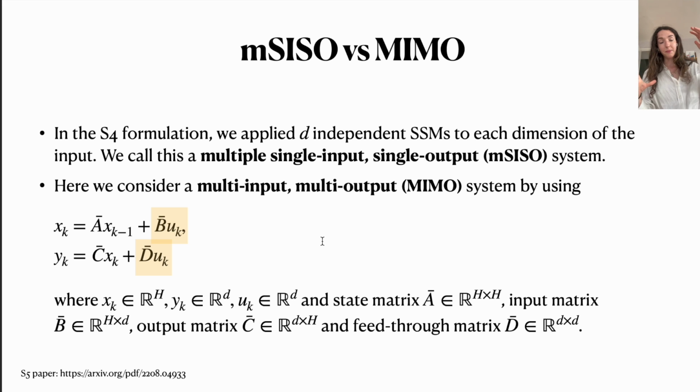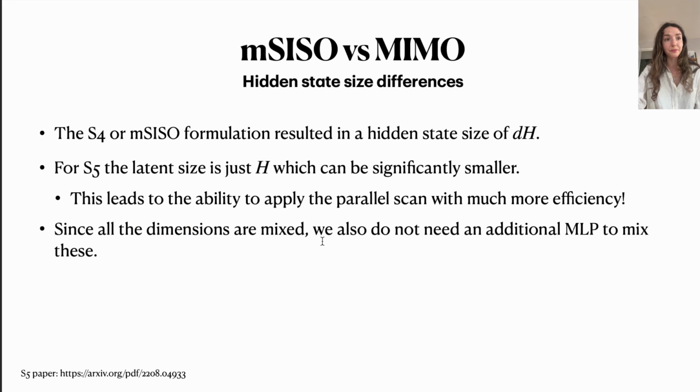So in this operation, we are already directly mixing all the different dimensions of our inputs in order to compute the hidden states and also to compute the outputs, unlike S4, which would do it independently for each dimension and only later on mix the dimensions through this MLP layer.